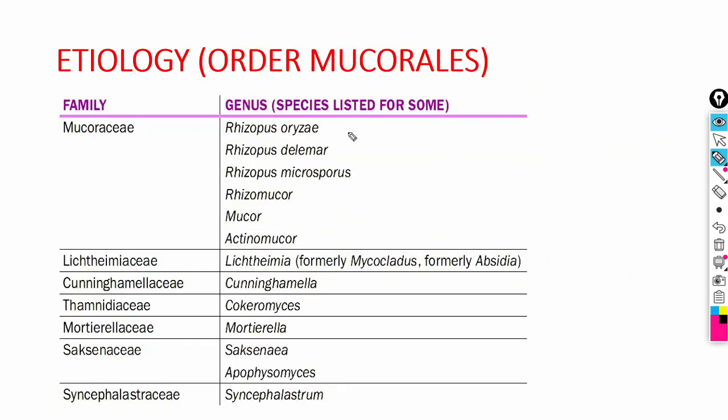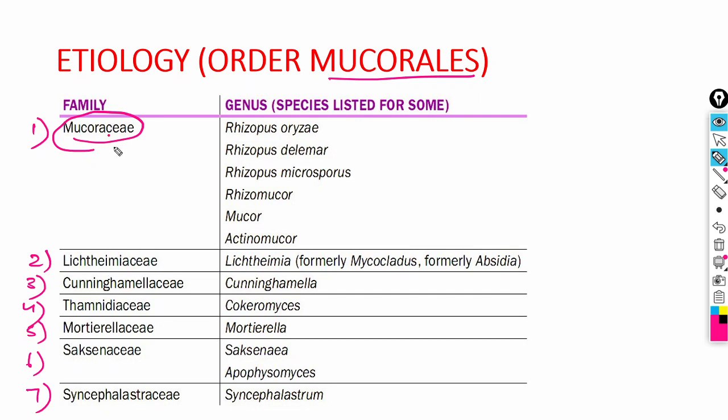Now coming on to the etiology, the order Mucorales is divided into 7 families as we have already discussed. These are the following as you can see on the screen. So all of these fungus can lead to mucormycosis, but when we consider the most common causes, the family Mucoraceae is responsible for most of the cases.